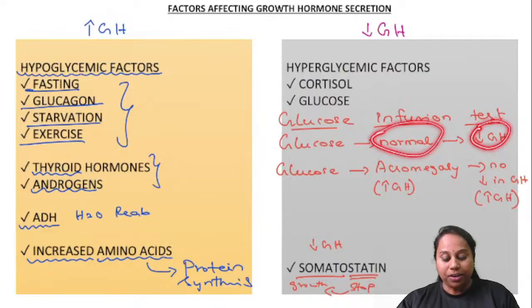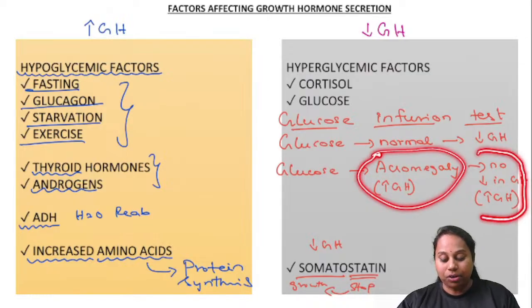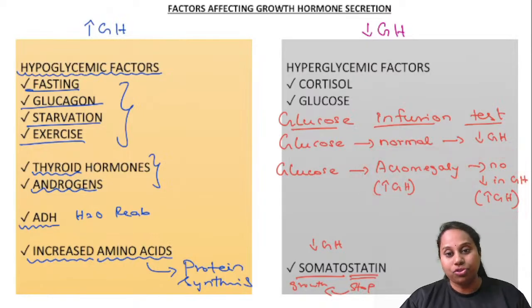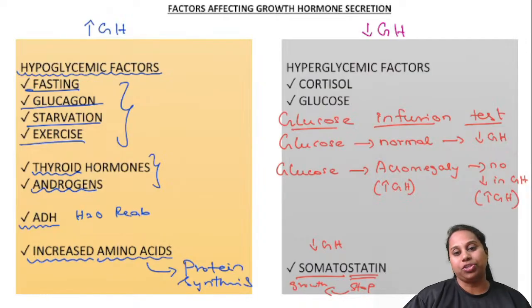But if it's an acromegaly patient, what is acromegaly? Pathologically, so much excess of growth hormone is called acromegaly. In an acromegaly patient, he has so much growth hormone that even if you give glucose, growth hormone levels are not decreasing. Still it is high. So even after infusion of glucose, if growth hormone levels are still high, then you diagnose the patient with acromegaly. That's called the glucose infusion test.